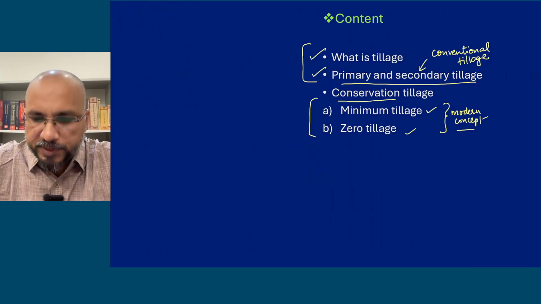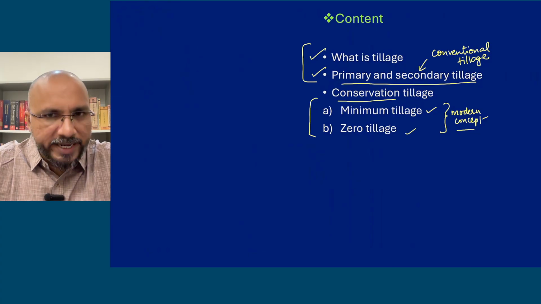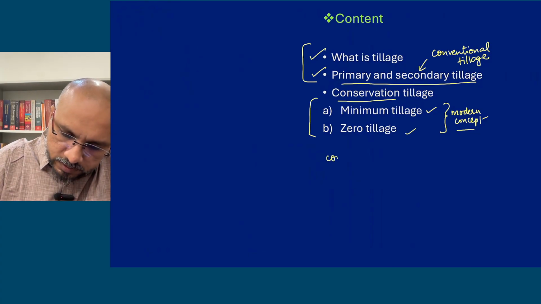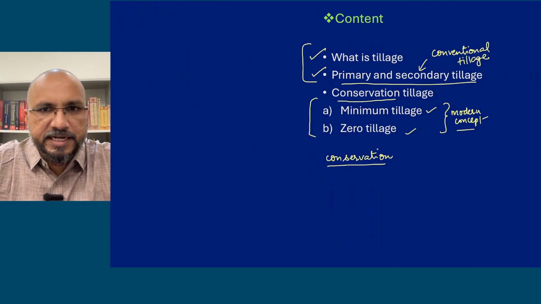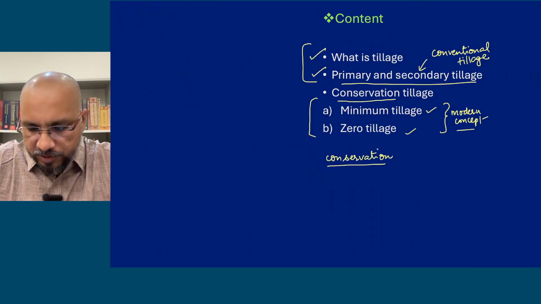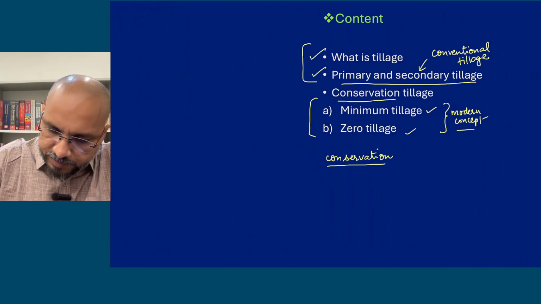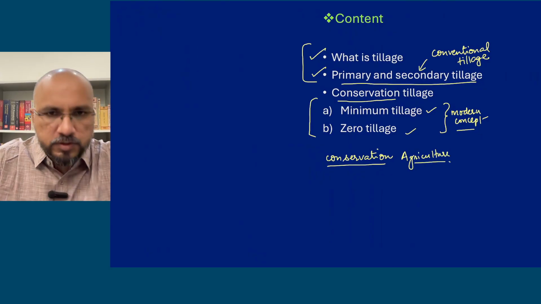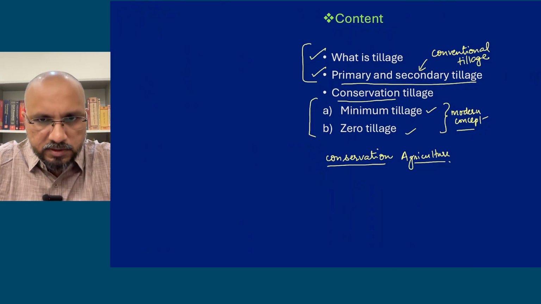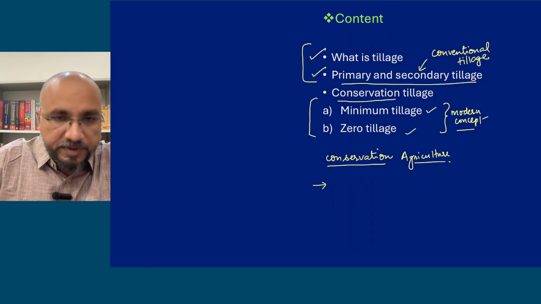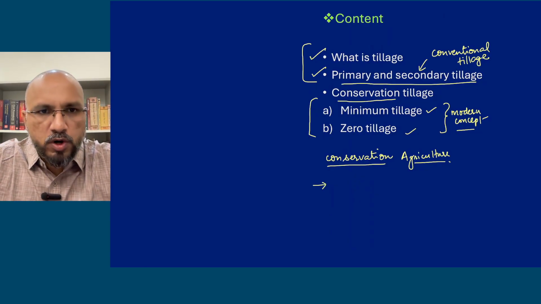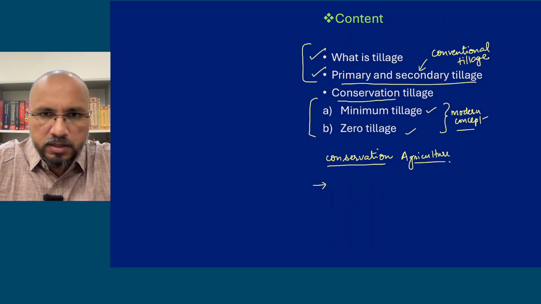Now remember this, especially those students from a non-agricultural background. Whenever you see the term conservation, conservation agriculture, soil conservation, remember one thing: whenever we use the term conservation in agriculture, it means we are trying to conserve the two most important resources required for cultivation.